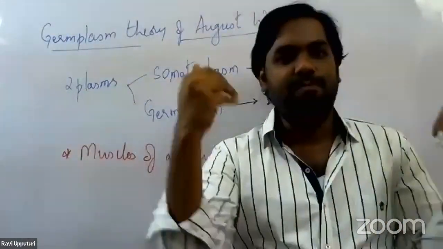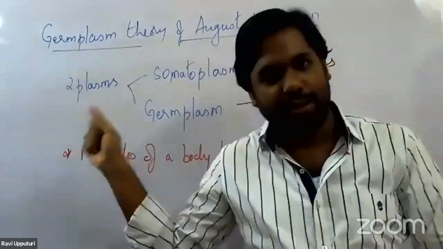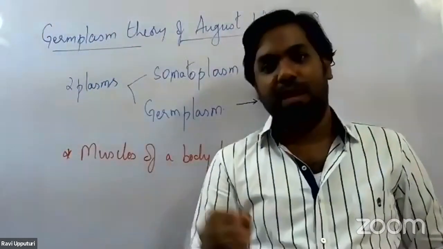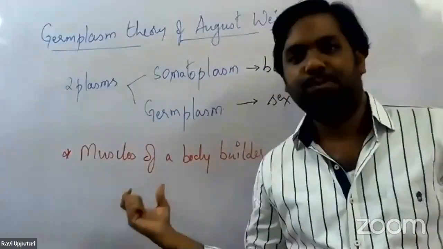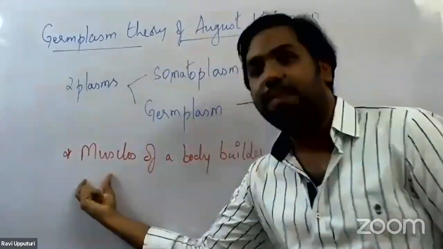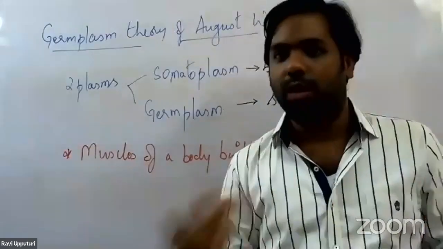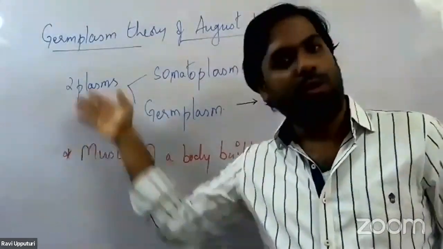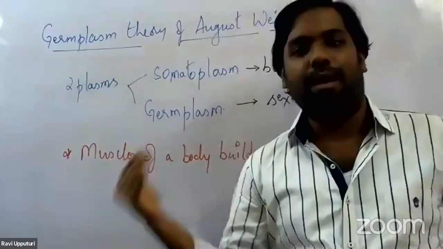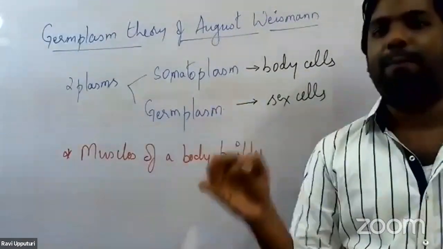So development of muscles during the lifetime of a person is nothing but an acquired character, as per Lamarck. If Lamarck's theory is true, what should happen? The children of this bodybuilder or athlete should be born with highly toned muscles. But is that happening? That is not happening. So therefore, Lamarck's theory was disproved. This is one more example the scientists usually quoted to disprove Lamarck's theory.